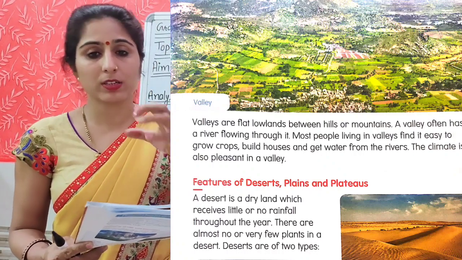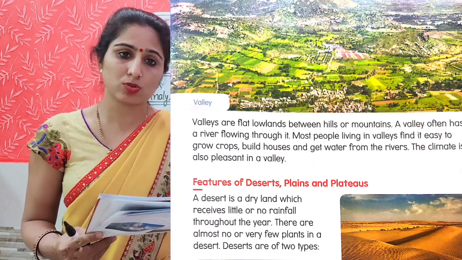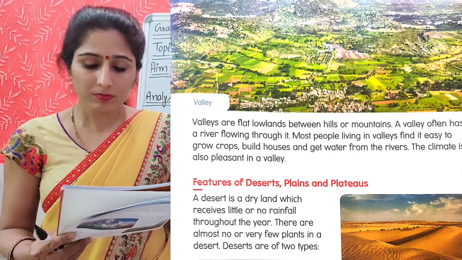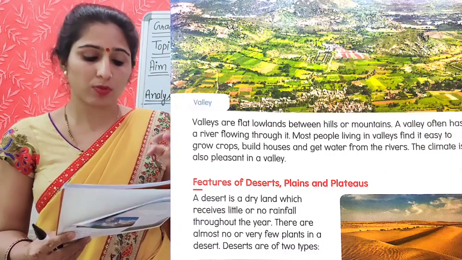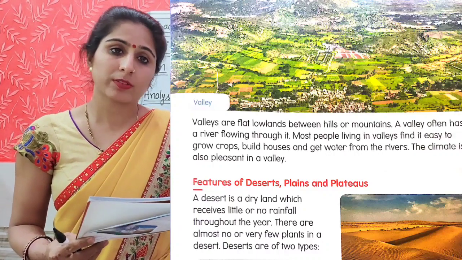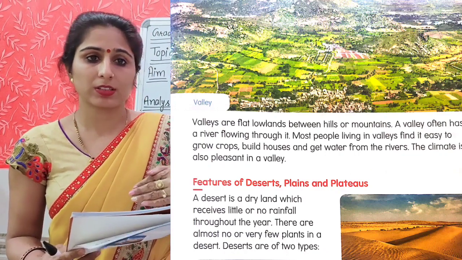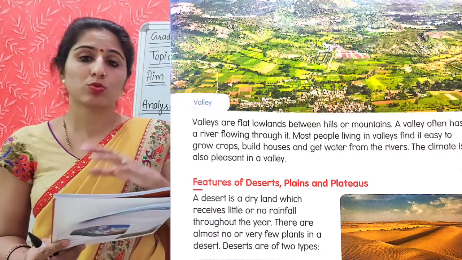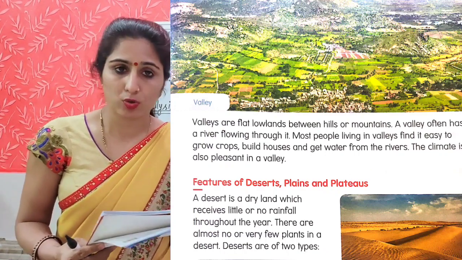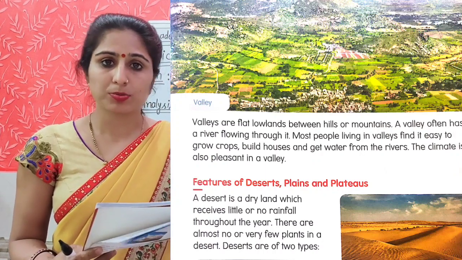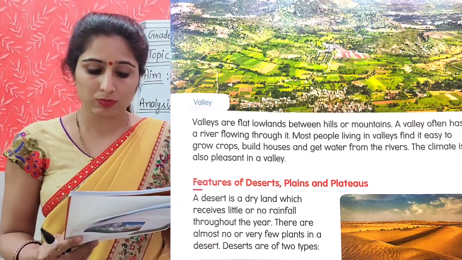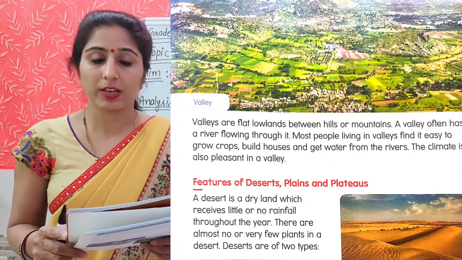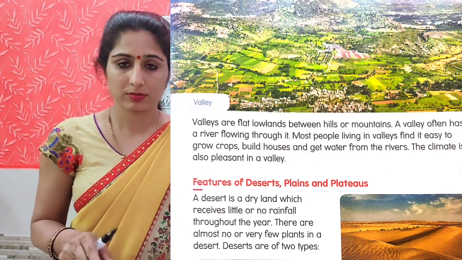What is a valley? The lowland between hills or mountains. The area between hills and mountains, the lower area, that is called the valley. A valley often has a river flowing through it because the snow from the mountains melts and comes down and is converted into the river. Most people living in valleys find it easy to grow crops. So the occupation of the people there is growing crops, they do farming, build houses and get water from the rivers. The climate of a valley is also pleasant.